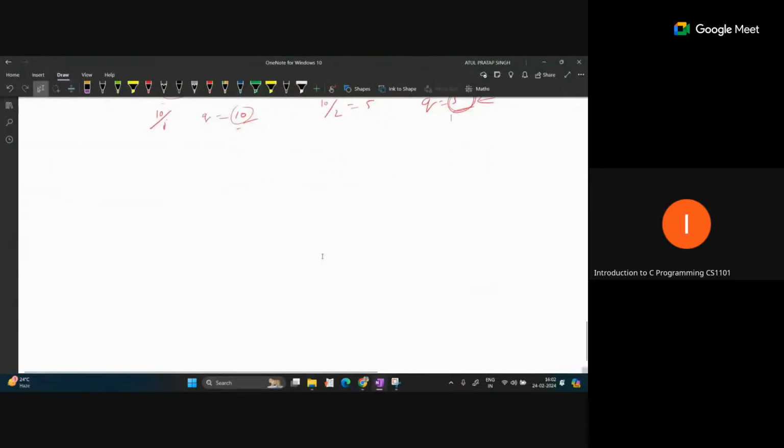Suppose we want to find the nth term. So as a base case, what base case can we make? If our input is n, that means this is representing the nth term. So if n is equal to 0, you can directly return 0, because you know the 0th term is always 0 and the first term is always 1.